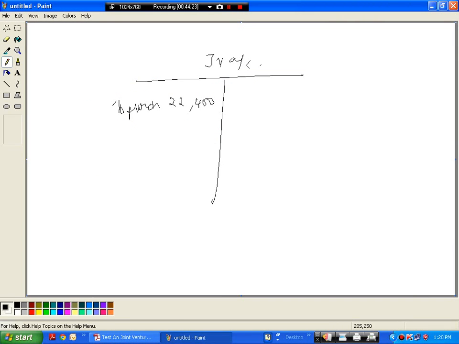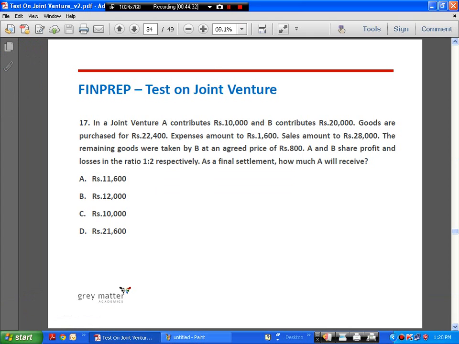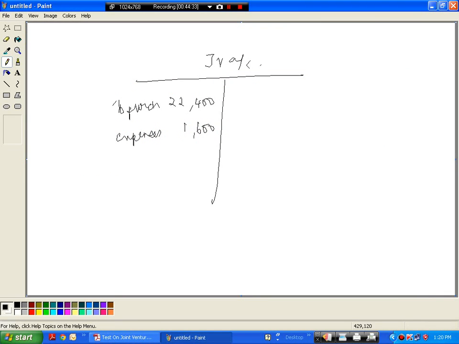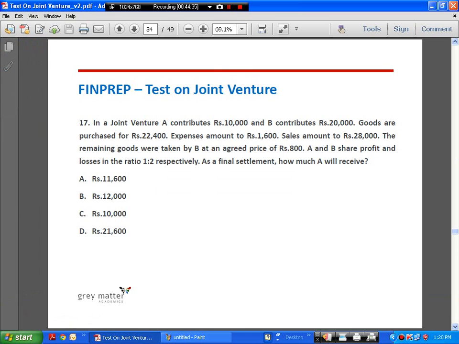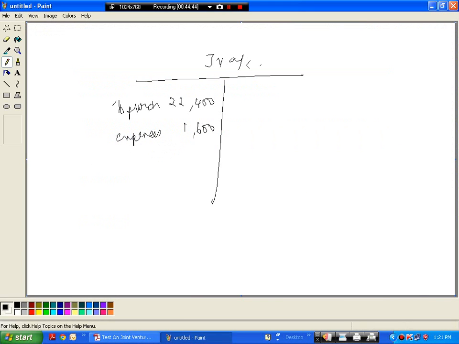Right, expenses is 1,600. So we don't know who has incurred these expenses, right? So let us just list out. All we need to do is find out the profits. So let us just list out all the expenses on the debit side and the incomes and the amount taken over on the credit side. So sales is 28,000.